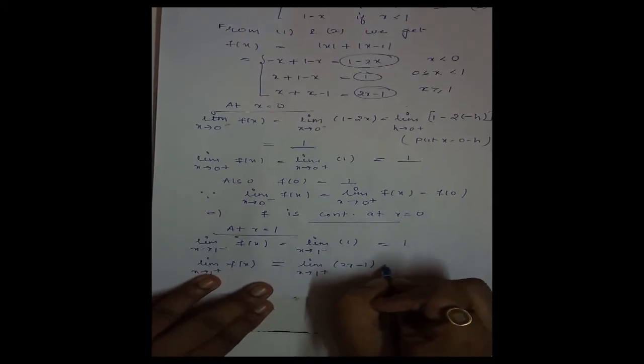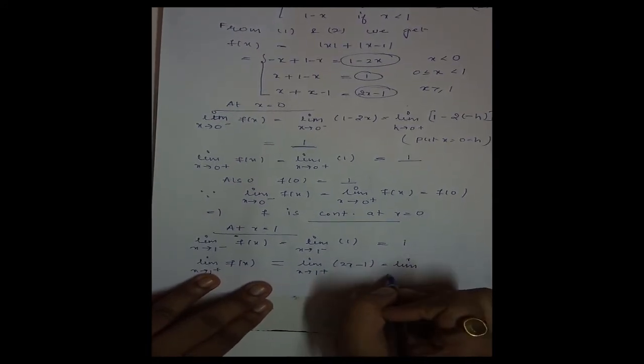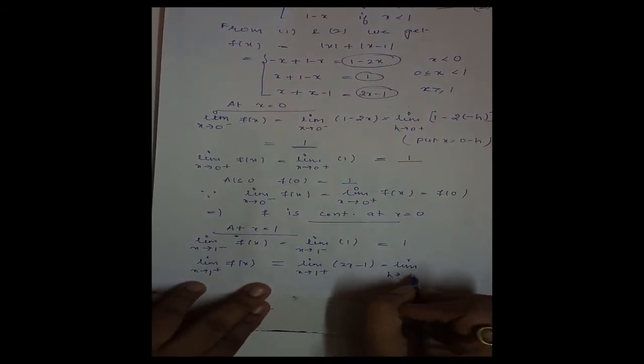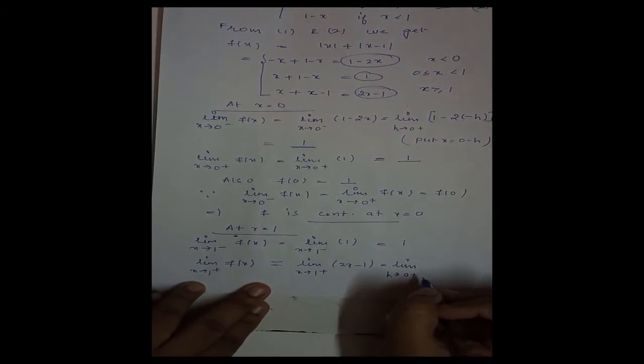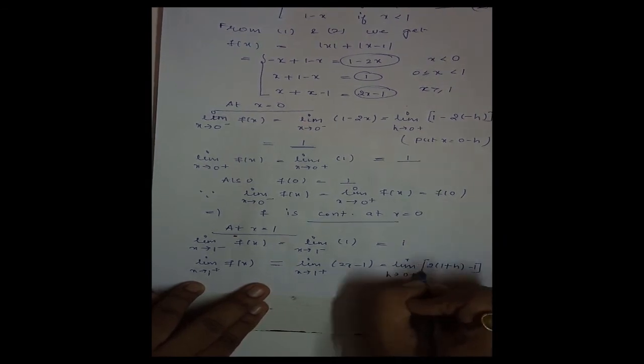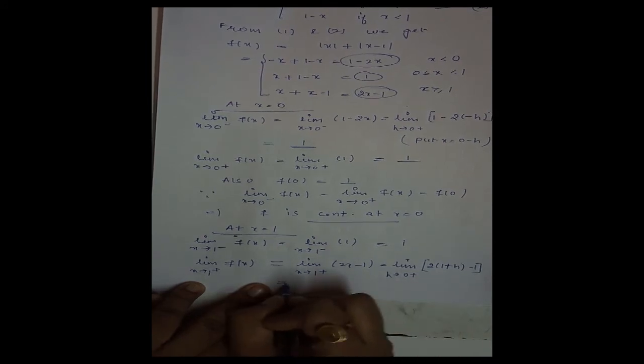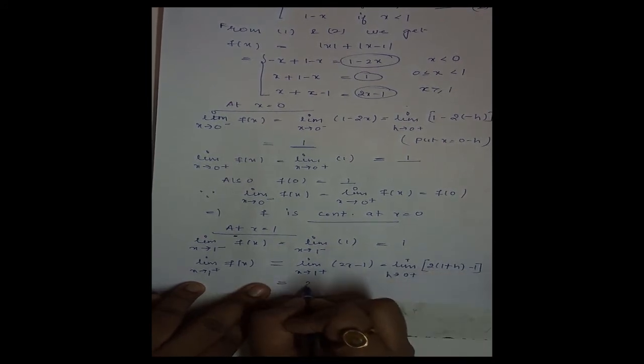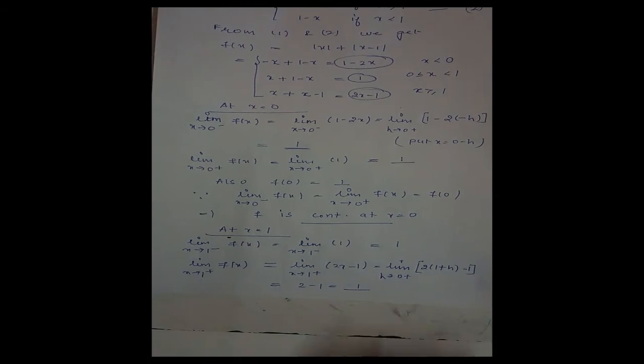Now replacing x by 1 plus h, this will be 2 times (1 plus h) minus 1, and on taking limit we get 2 minus 1, that is 1.